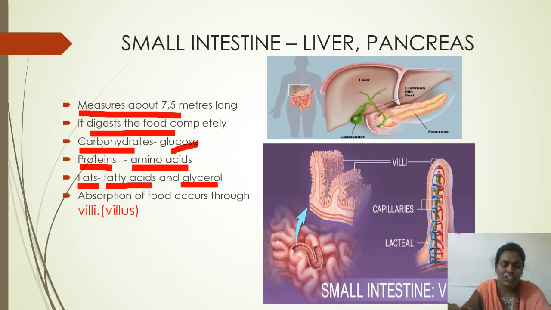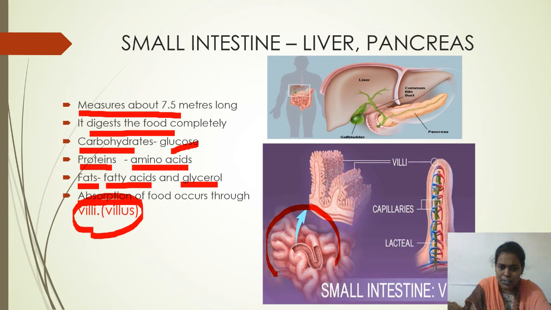After digestion, what happens to that food? In the small intestine, the digested food gets absorbed by the walls of the small intestine. Absorption of food occurs through finger-like structures present in the walls of the small intestine, which are called villi. Look at the picture here. This is the structure of the small intestine.